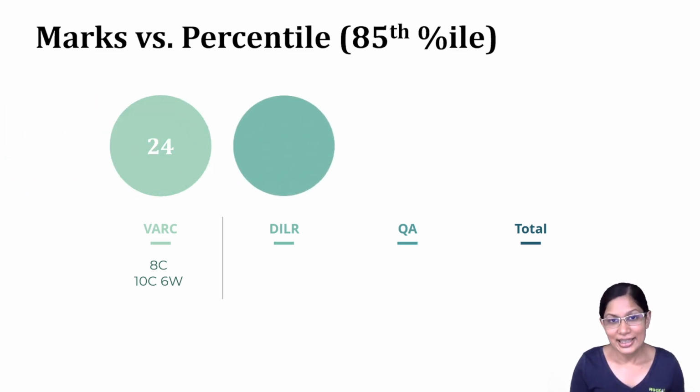Now in DILR and quant, the marks that you require for your 85th percentile is actually a little lower. So for DILR, a score of about 15 marks, which is to say 5 questions correct. So if you do a 6 question case, for example, maybe you get all 5 questions correct and 1 question you've not attempted, or what is more likely is you do a couple of cases and you have some errors.